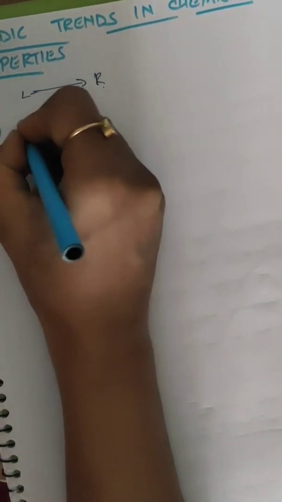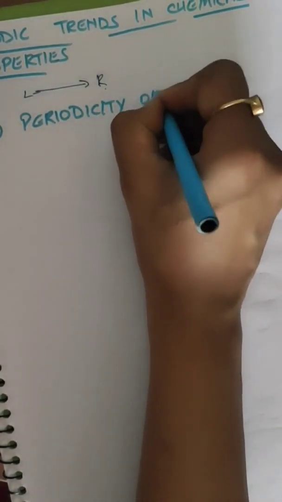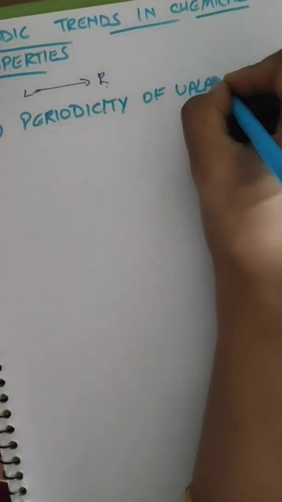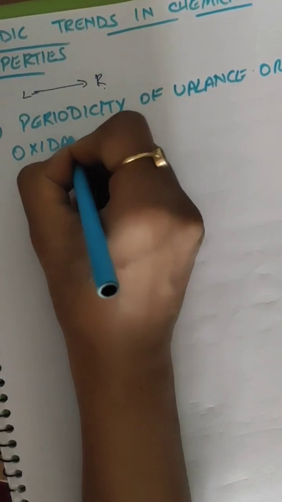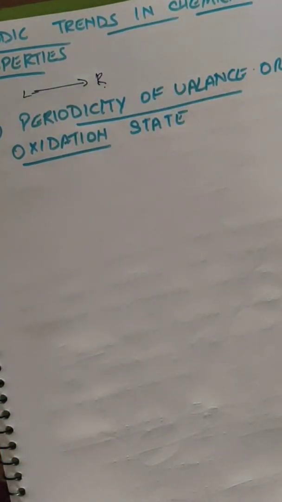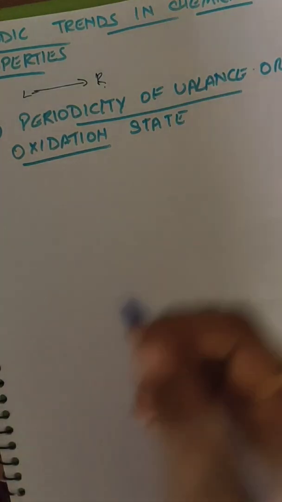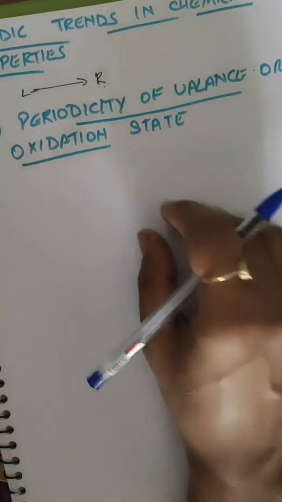So the first trend which we will be studying here will be the periodicity of valence or oxidation state. Alright. So in this, valency is the most characteristic property of the element, and it has been observed that the chemical properties of elements also depend upon the number of electrons present in the outermost shell.